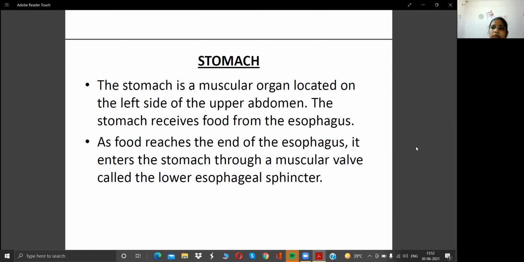The food is moving from the esophagus to the stomach, and when food reaches the end of the esophagus, it enters the stomach through the muscular valve called the lower esophageal sphincter. We know that there is a connection between the esophagus and stomach, that is the lower sphincter. Now the food is moving from the esophagus to the lower sphincter, and through the lower sphincter the food content is moving to the stomach.